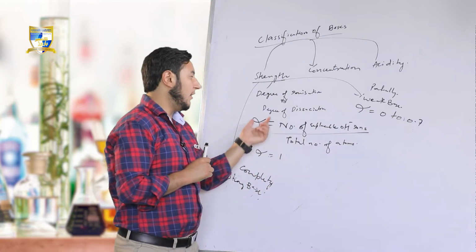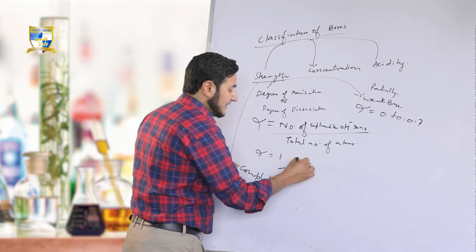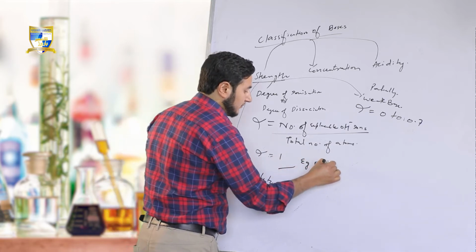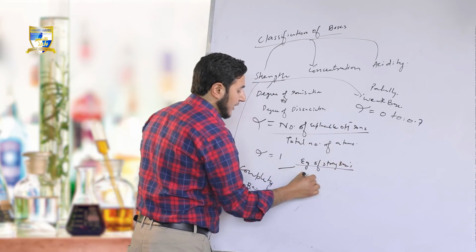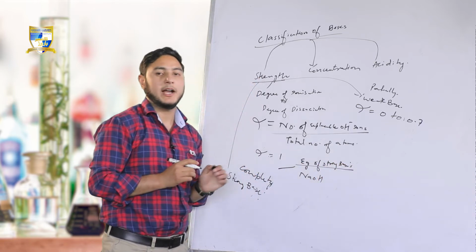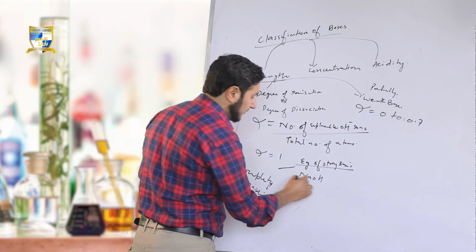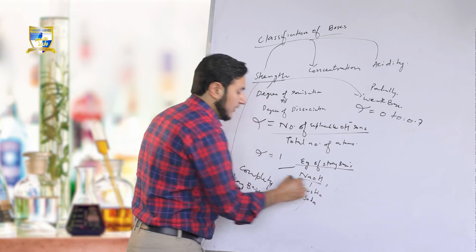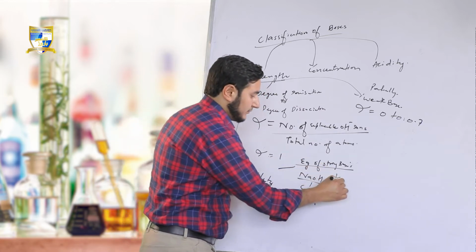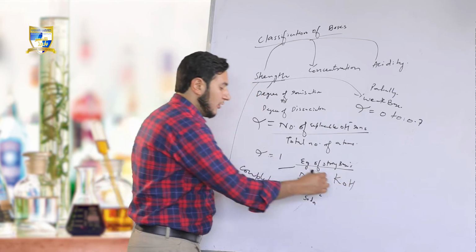Now, examples of strong bases. NaOH, sodium hydroxide, which is also called caustic soda. Another one, KOH, potassium hydroxide, which is also called caustic potash.